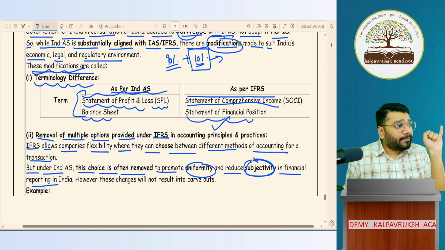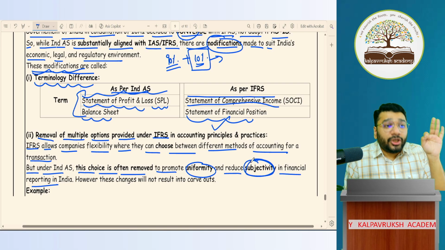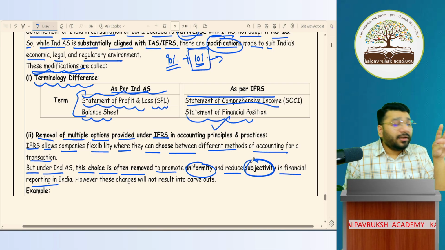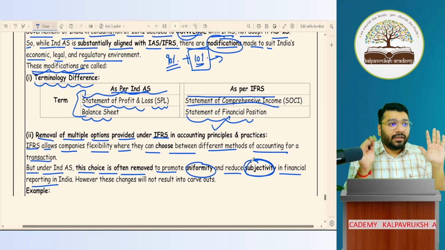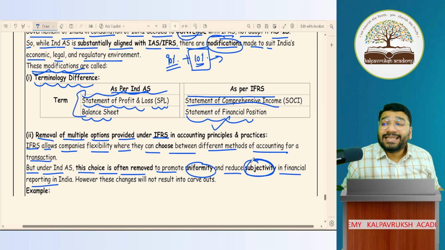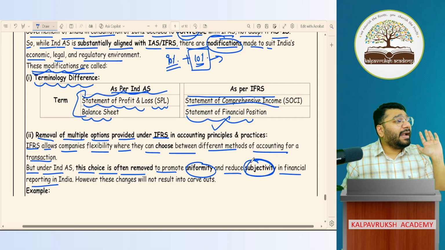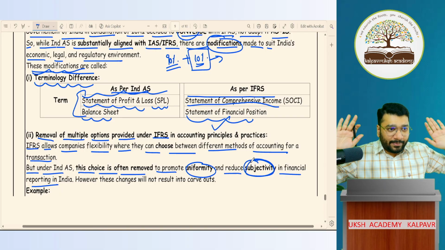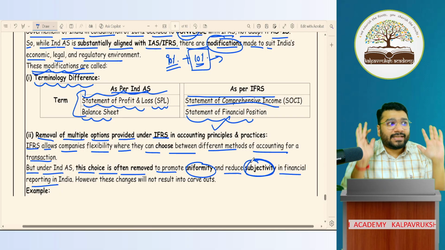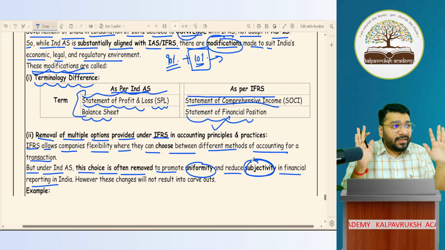Straight line method, WDV method, production unit method, machine rate method, depletion method, sum of years digit method. I'm just taking this as an example. Don't take it in the true sense. I'm just trying to put something in your head. 6 options are there. How many options? 6 options. IFRS is telling that you take any of the 6 options, I'm okay with it. It's not truly happening. I'm just telling you for the sake of making you understand something. So IFRS, imagine here, gave 6 options.